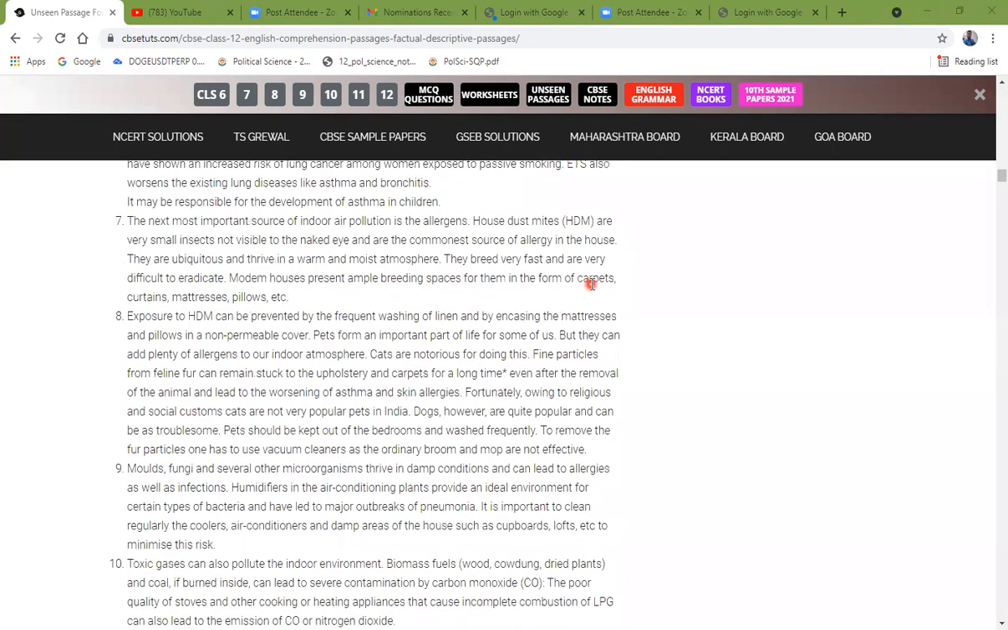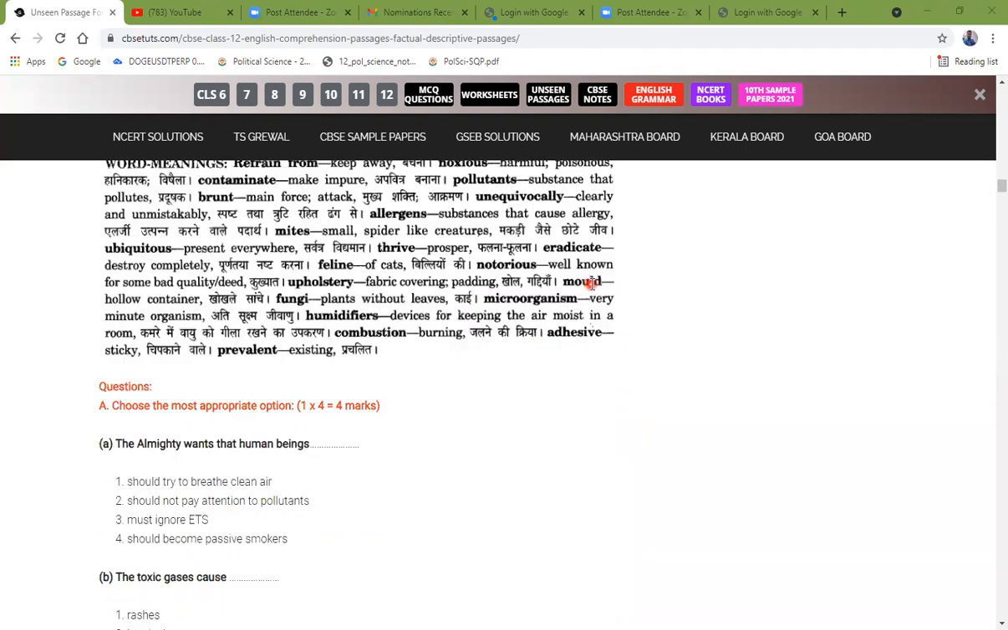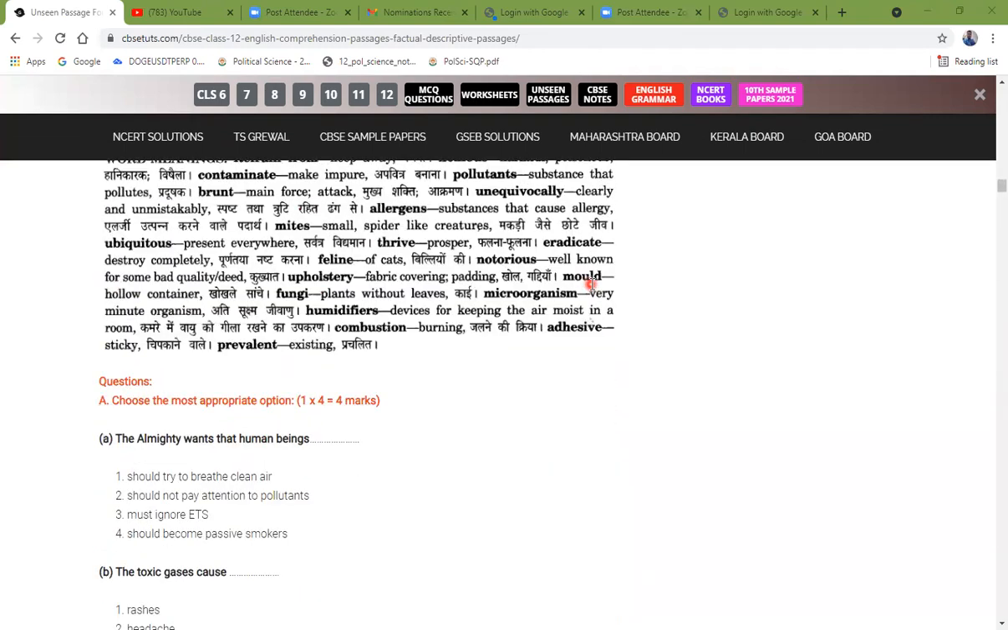Okay, so now I'm reading the first question. The first question says the Almighty wants the human being to: should try to breathe clean air, should not pay attention to pollutants, must ignore ETS, or should become passive smokers. We have not done this question yet.